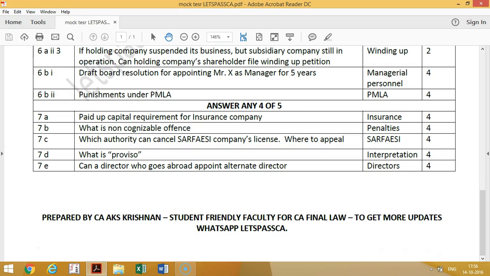Can a director who goes abroad appoint alternate director? You should write he cannot appoint alternate director, but board can appoint the alternate director. So this is how you have to use this 15 minutes time. So all the best.